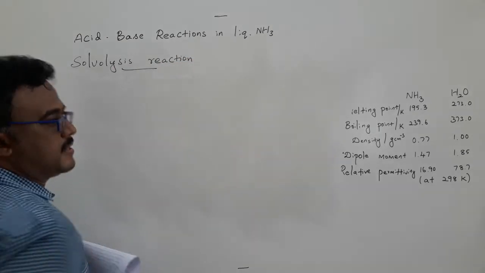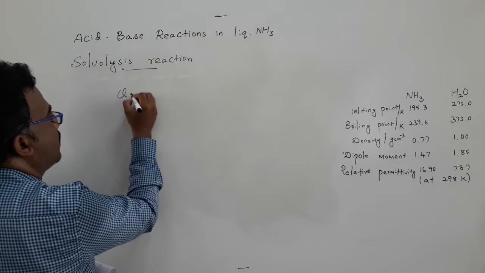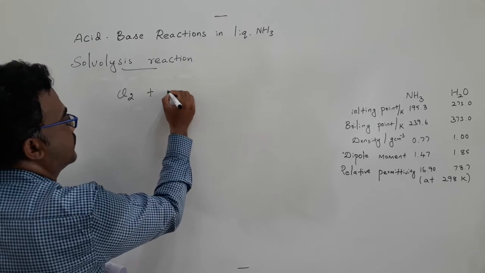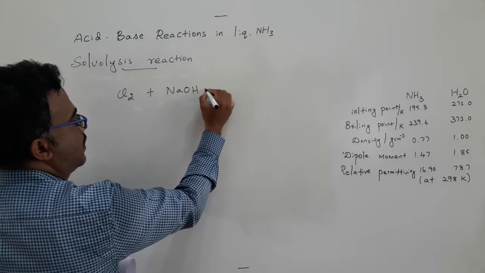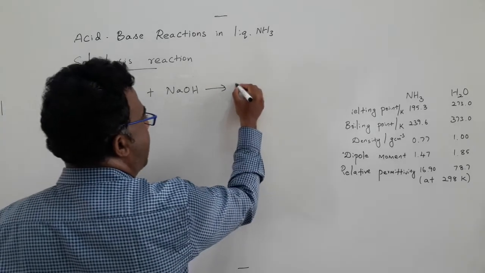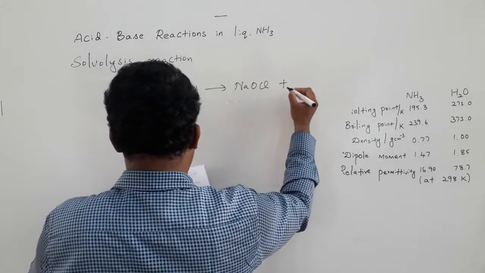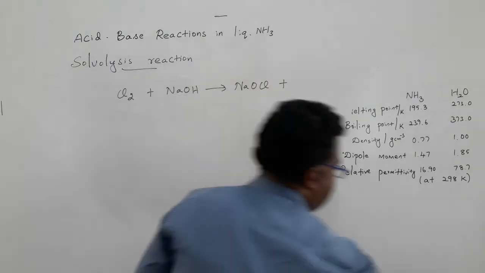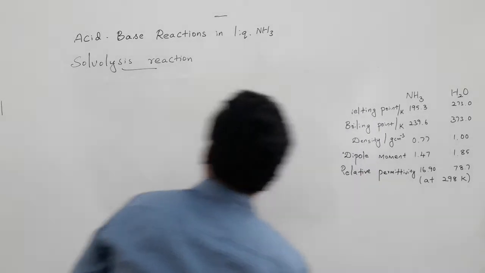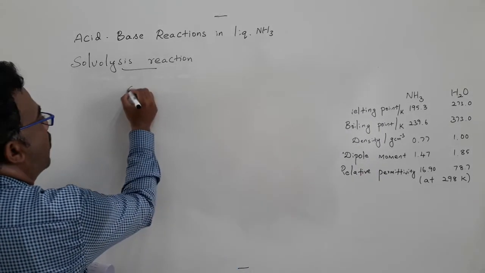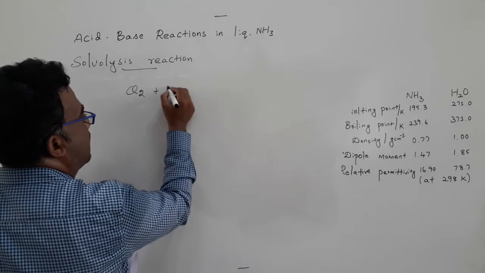It's a kind of hydrolysis reaction. Usually if you take the halogen chlorine and react it with sodium hydroxide in aqueous solution, we can get sodium hypochlorite. Sorry, not sodium hydroxide. We can compare directly with water also. That will be more direct. Instead of going with sodium hydroxide, comparison with water will be more direct.